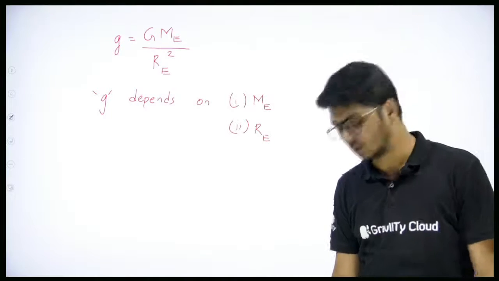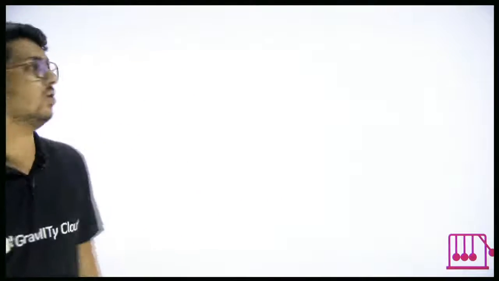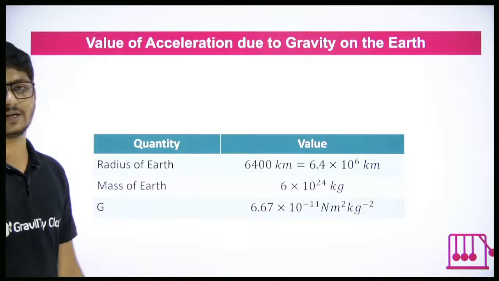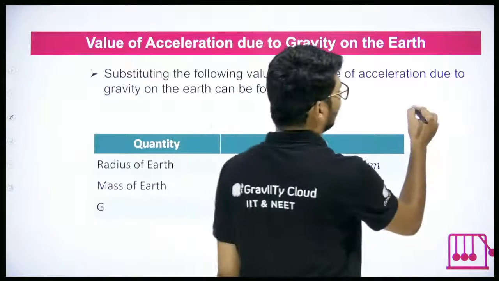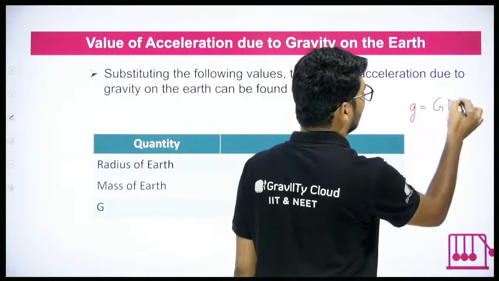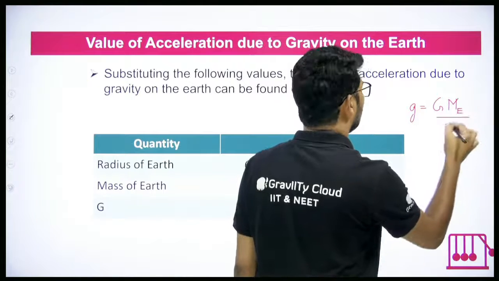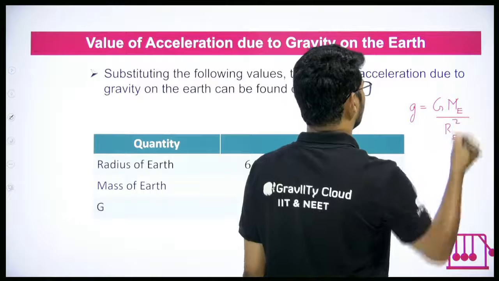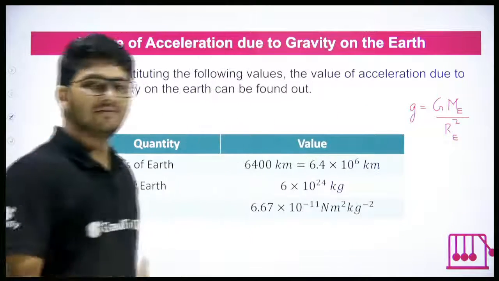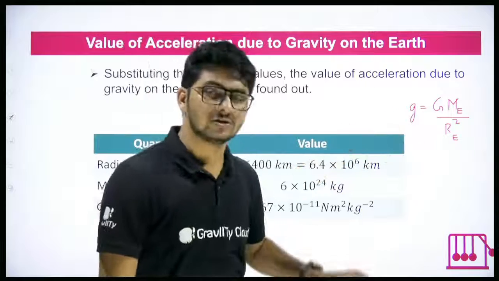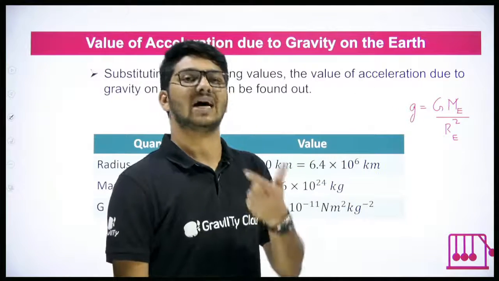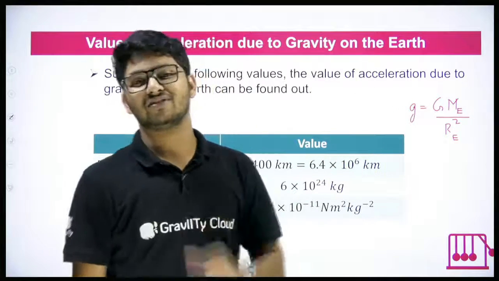Okay? Good. Now we'll go into finding out the value of acceleration due to gravity. How do we do that? We know the formula for acceleration due to gravity, capital G, mass of Earth upon radius of Earth square. So all that we have to do is substitute in that equation the values of capital G, mass of Earth and radius of Earth.